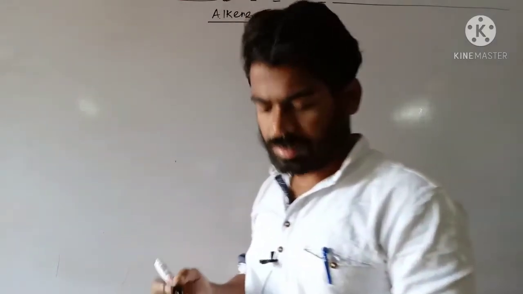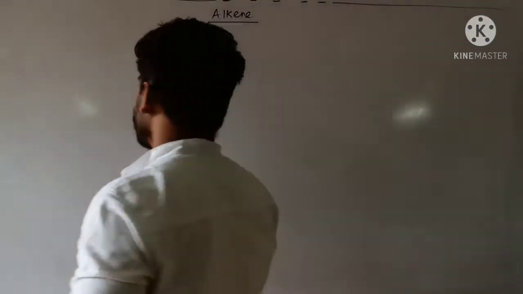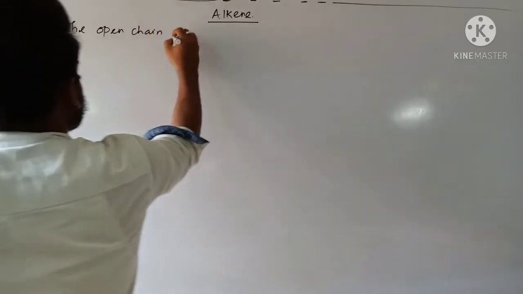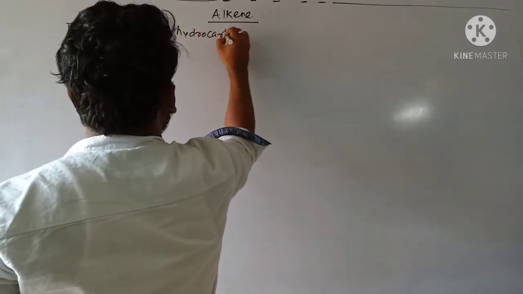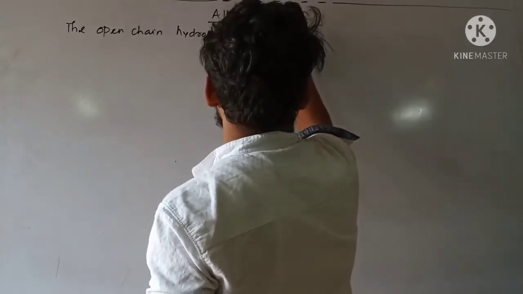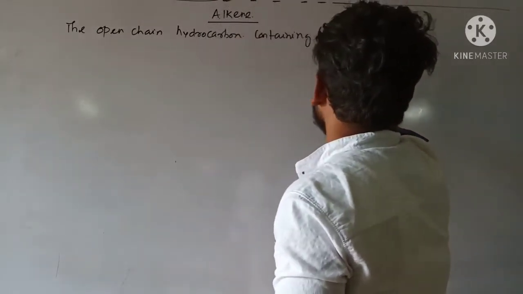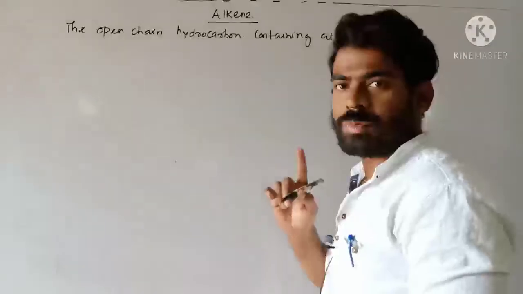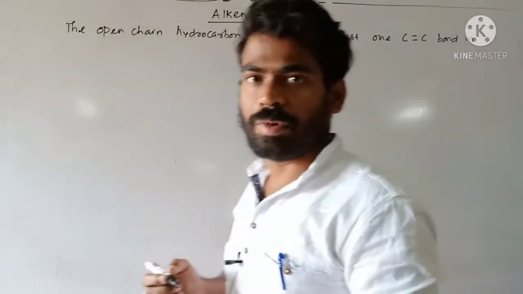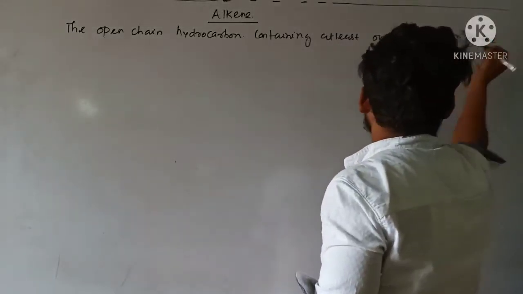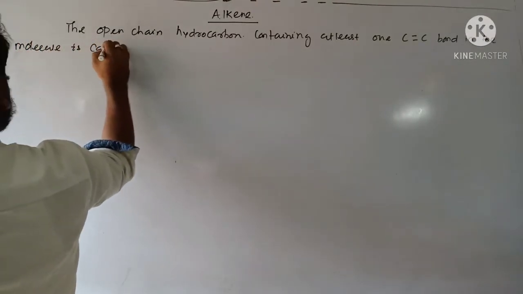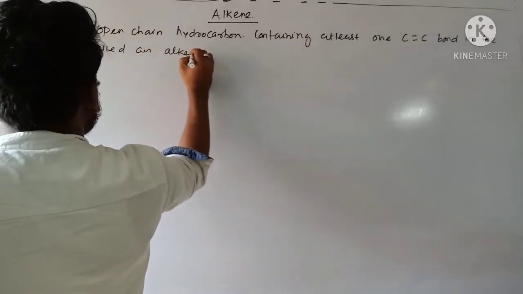Alkene: the open chain hydrocarbon containing at least one carbon double bond in the molecule is called an alkene.